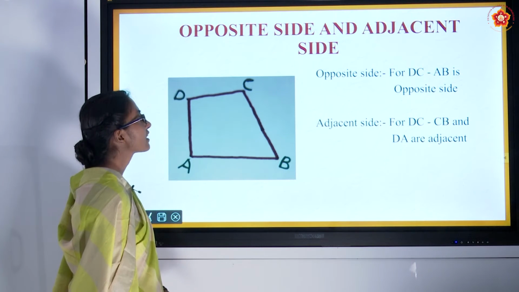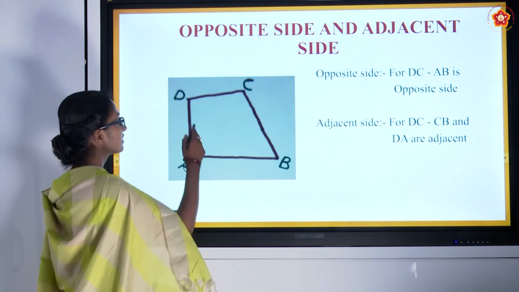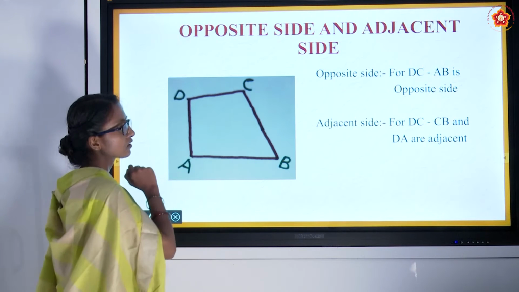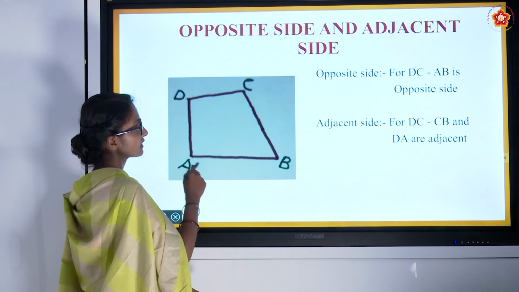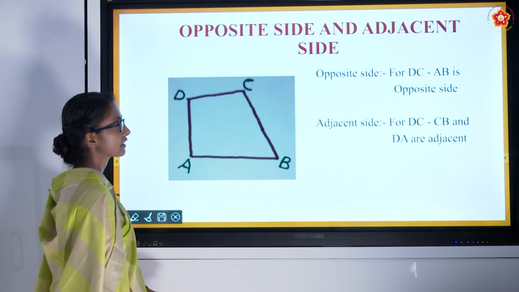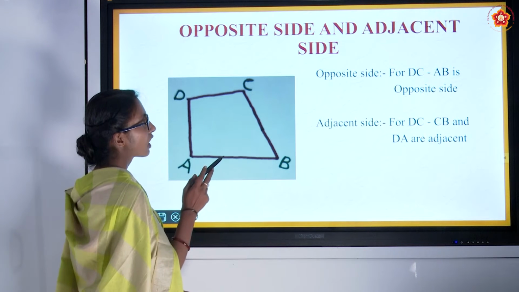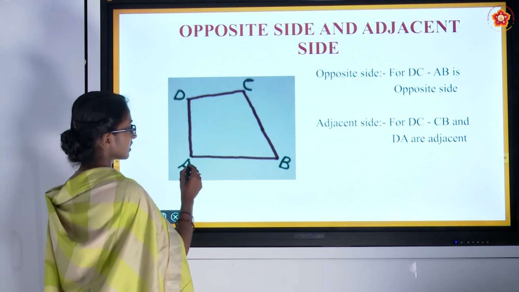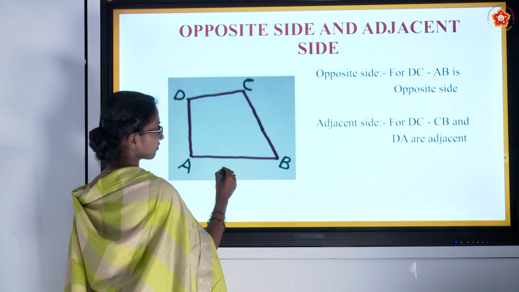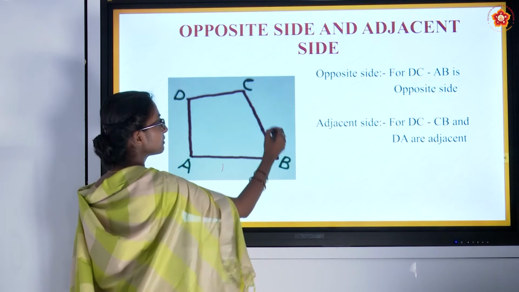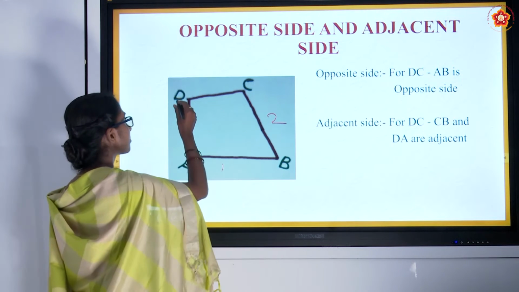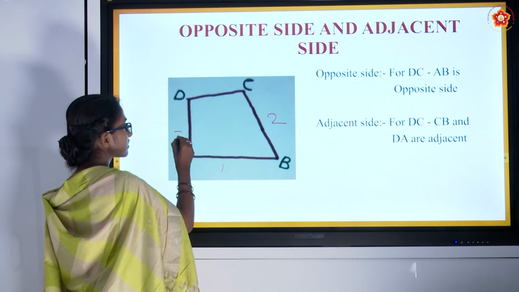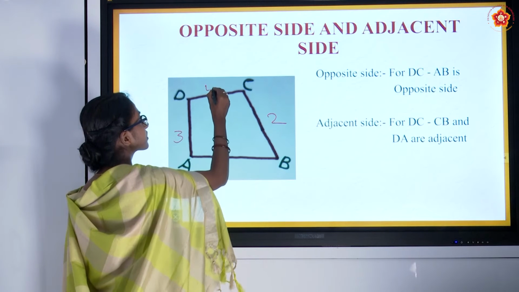Opposite side and adjacent side. Here A, B, C, D is a quadrilateral. As it has 4 sides, we can call it a quadrilateral. First, let's know about opposite side. AB is one side and CB is another, 2, let me number it. DA is the third side and DC is the fourth.